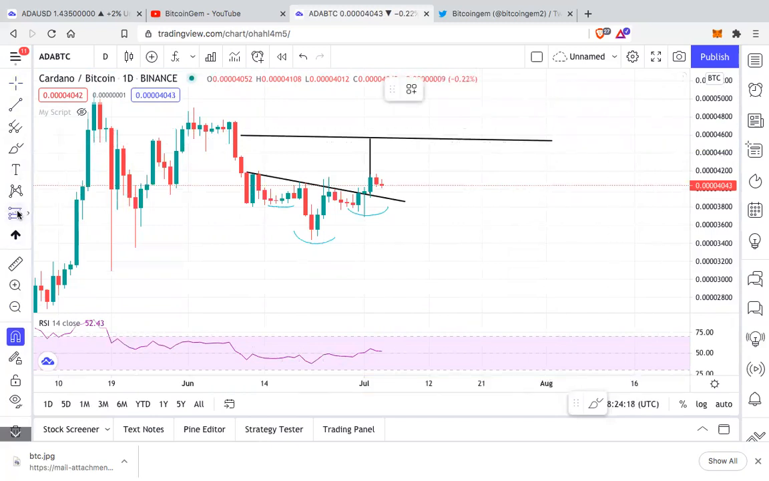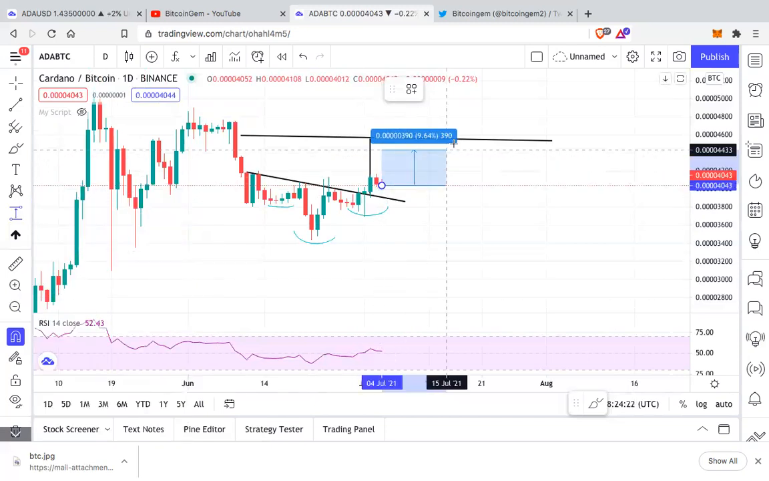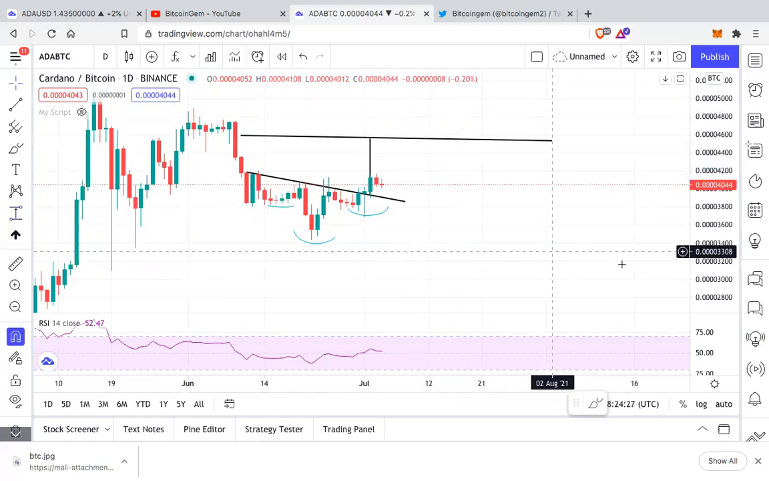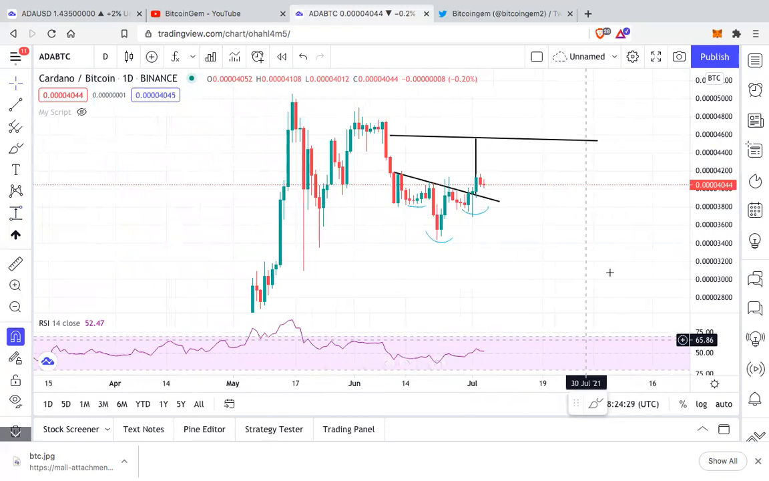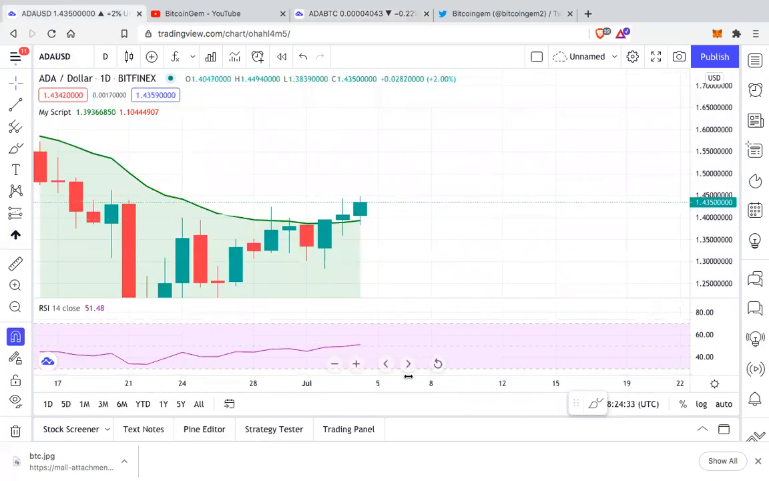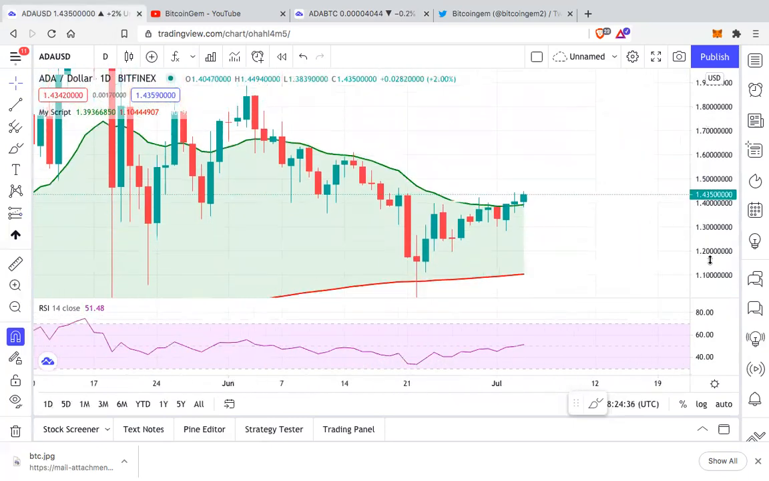Which from here is another 12% pump on the Bitcoin pair. So if it pumps on the Bitcoin pair, then we can expect it to pump on the USDT pair also, if Bitcoin steadily keeps going up.